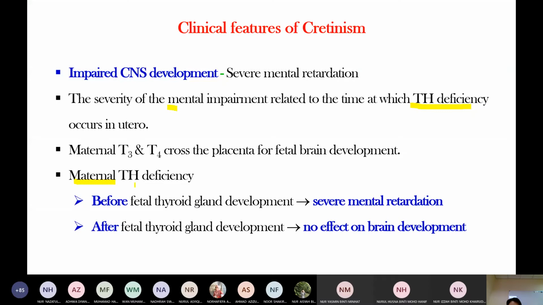But if the mother has the deficiency after the baby's thyroid gland has already developed, it does not affect the baby's brain development. This is important.